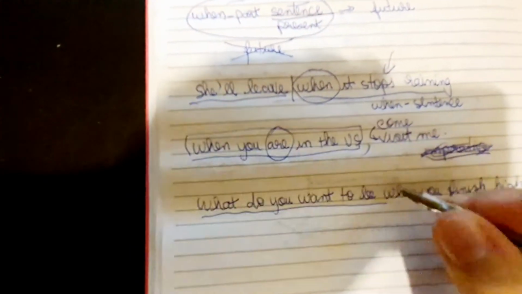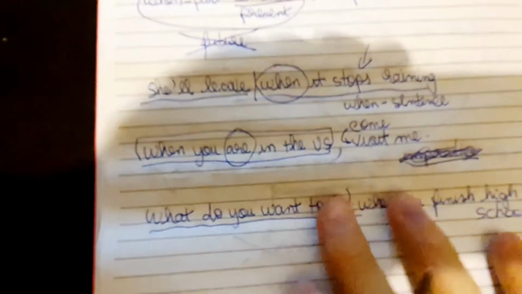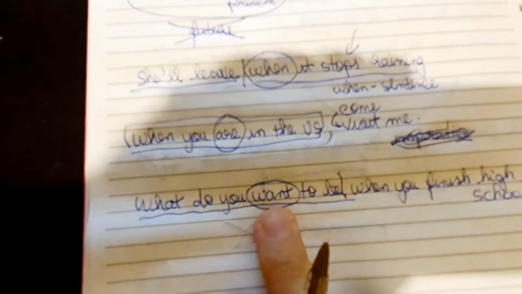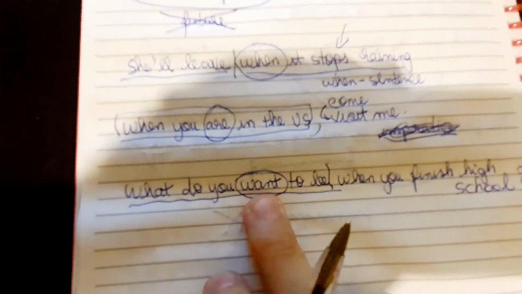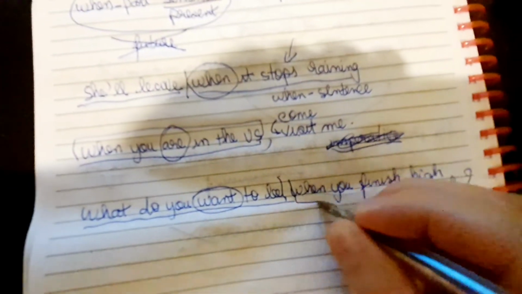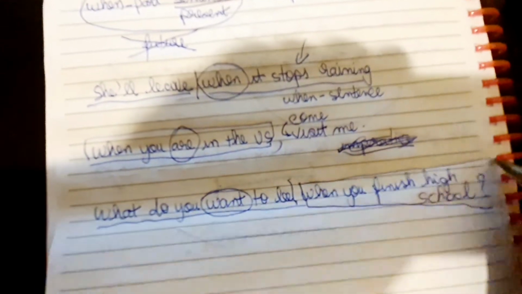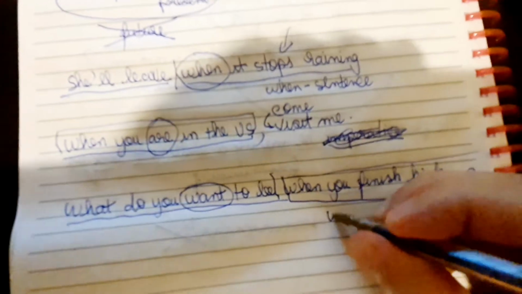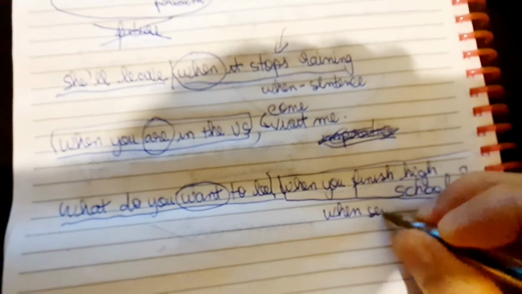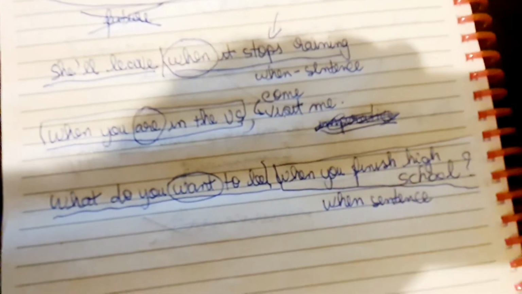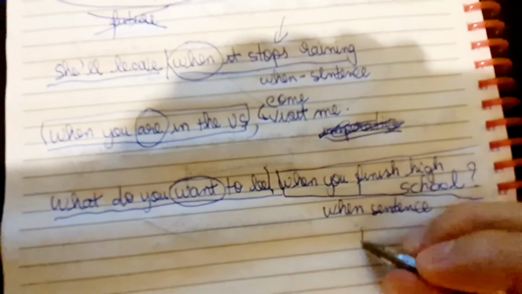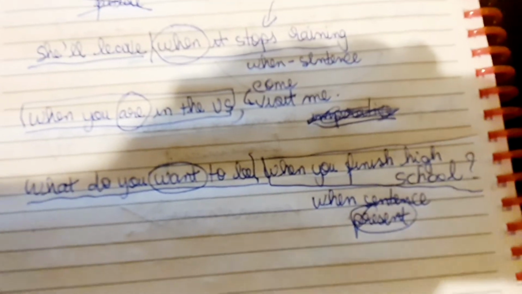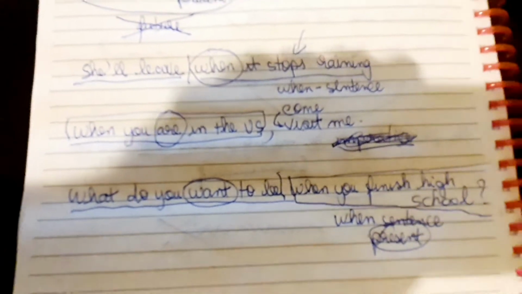What do you want to be? This is a question, right? This is one sentence. The verb want is the core, the main verb of the sentence. And the when sentence here is when you finish high school. So when you have a when sentence, the verb tense is present tense. Okay? So this was the last example.